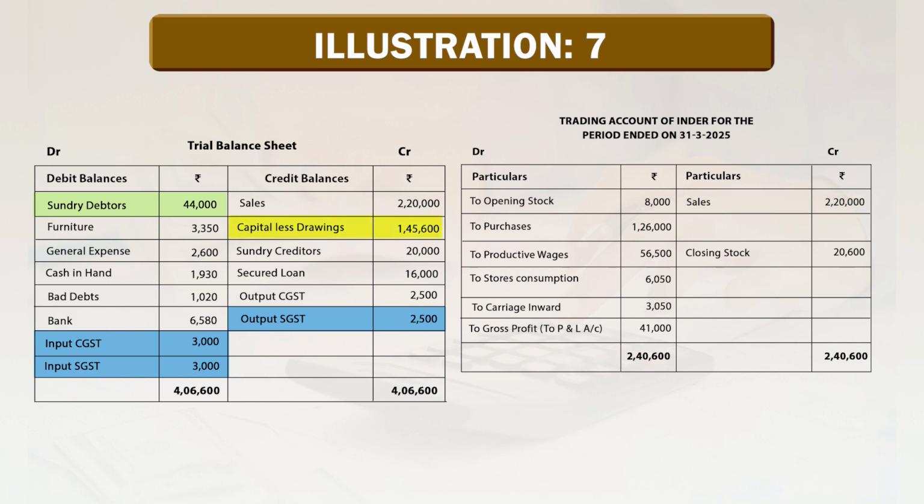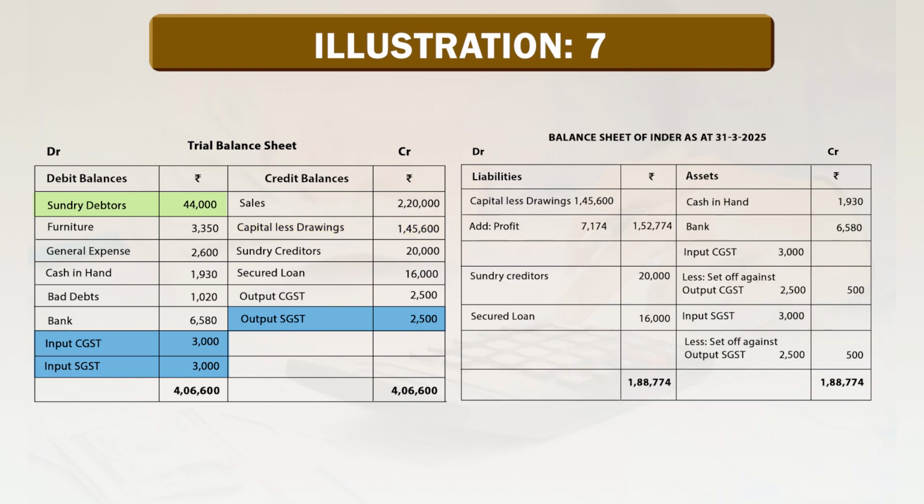Capital less drawing 1,45,600 goes to the balance sheet on the liability side, capital less drawing 1,45,600. Sundry creditors rupees 20,000 goes to the liability side in the balance sheet. Secured loan 16,000, this is also a current liability, goes in the balance sheet under the liability head, secured loan rupees 16,000.